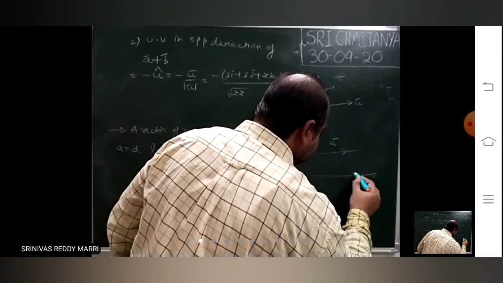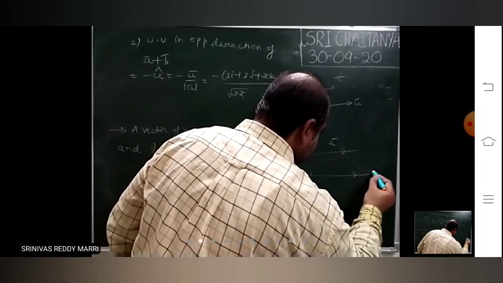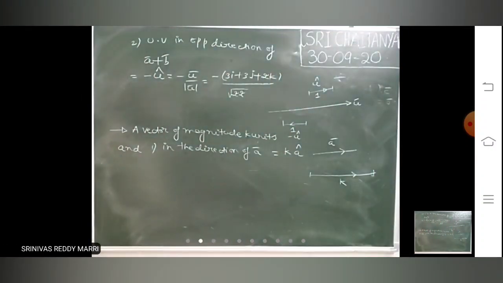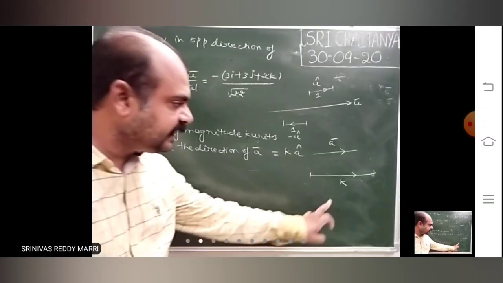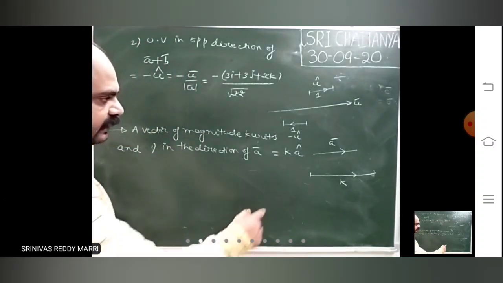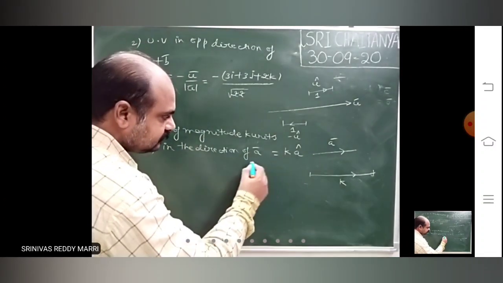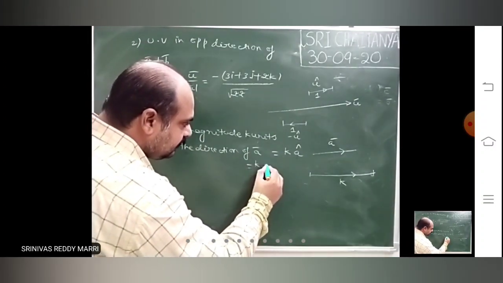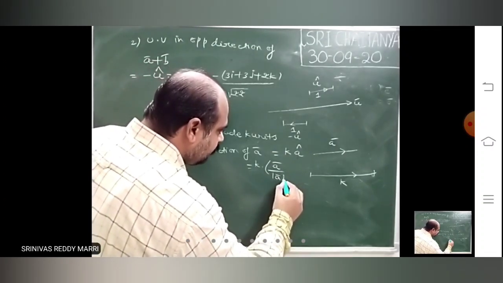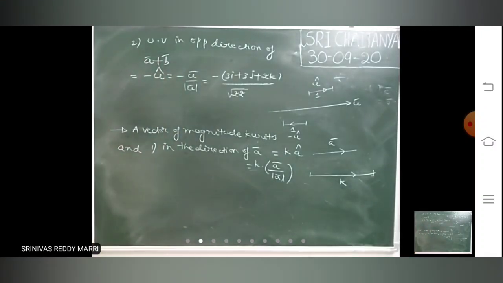Suppose you want another vector whose magnitude is k units, then k into, not a bar, a cap. That means this is nothing but k into a bar divided by modulus a bar.